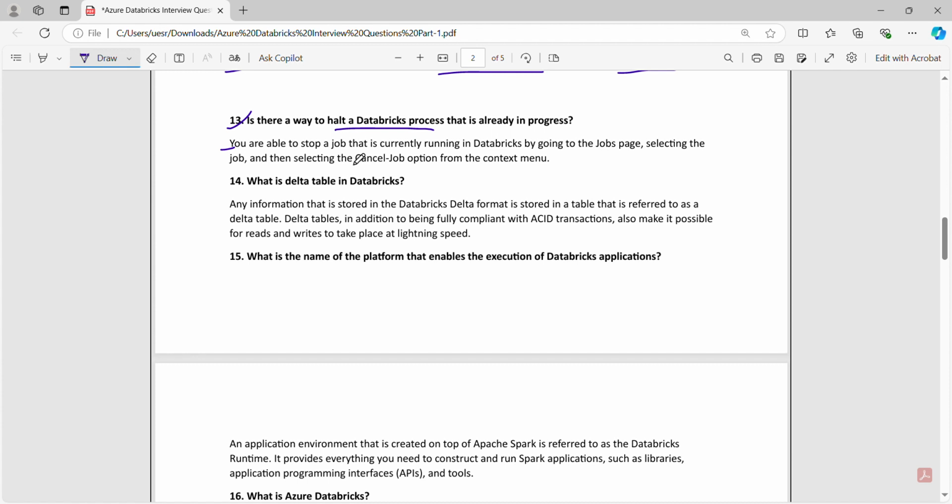You are able to stop a job that is currently running in Databricks by going to the job page, selecting the job and then selecting the cancel job option from the context menu.